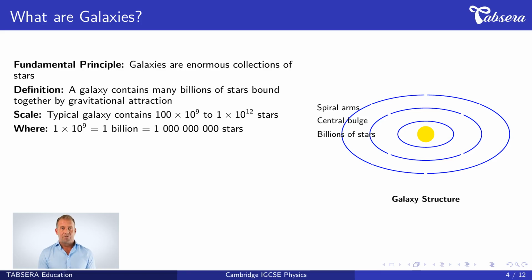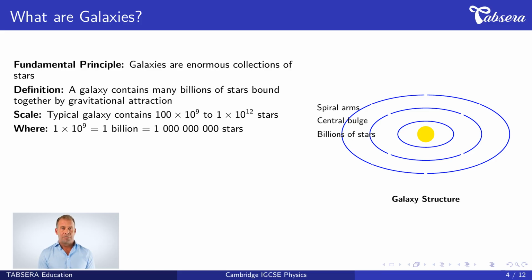Let's explore our first core concept. What are galaxies? The fundamental principle states that galaxies are enormous collections of stars held together by gravity. This means that gravitational force keeps billions of stars organized in a single structure. The definition is, a galaxy contains many billions of stars bound together by gravitational attraction. Each galaxy is like a stellar city containing vast numbers of individual stars.